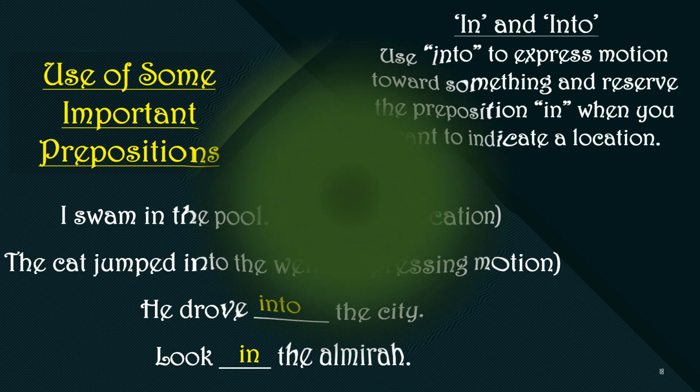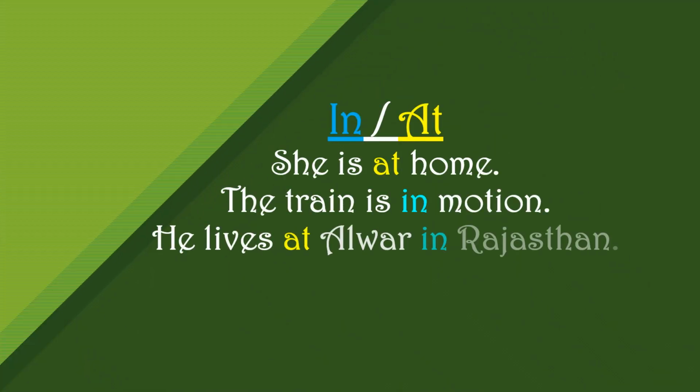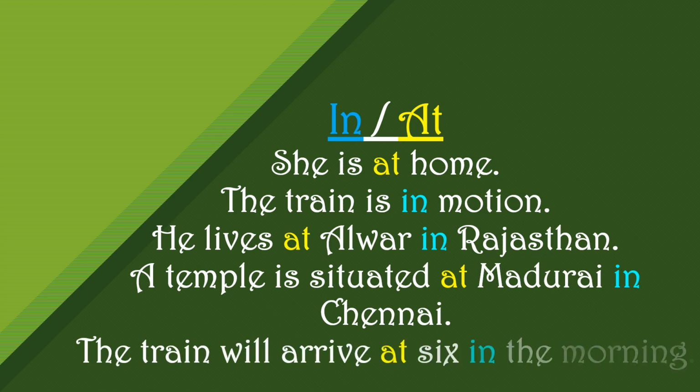Next, let us take the usage of at and in together. Look at these examples. He lives at Alwar in Rajasthan. That is a place in Rajasthan, that is, you put at before it. A temple is situated at Madurai in Chennai. Note the difference, children. The train will arrive at 6 in the morning.